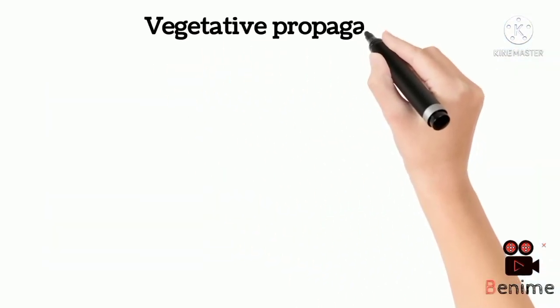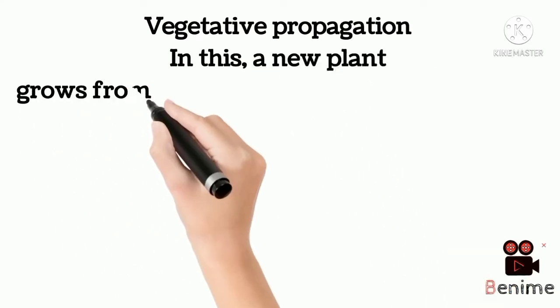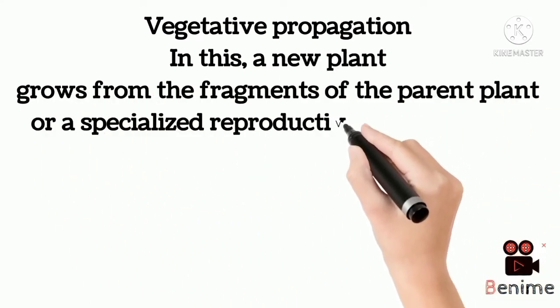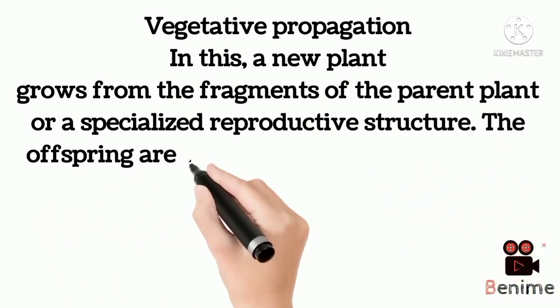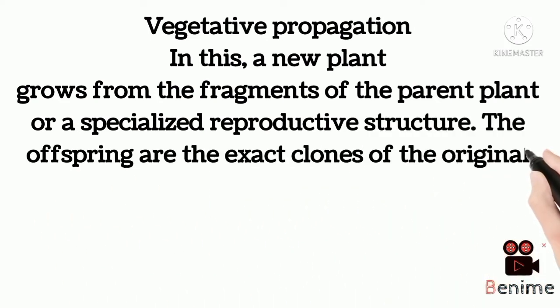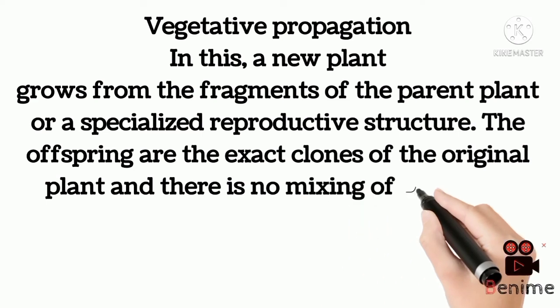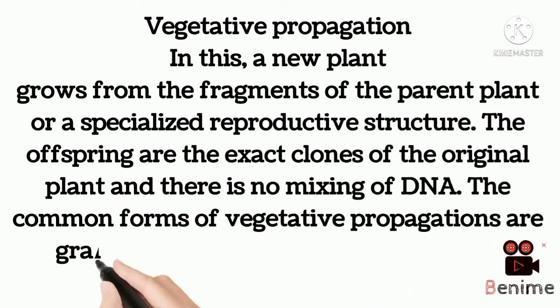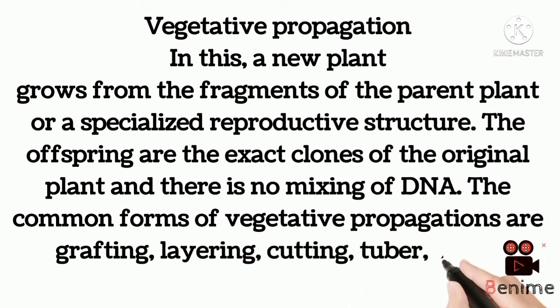Vegetative propagation. In this, a new plant grows from the fragments of the parent plant or a specialized reproductive structure. The offspring are the exact clones of the original plant and there is no mixing of DNA. The common forms of vegetative propagation are grafting, layering, cutting, tuber, tissue culture, etc.